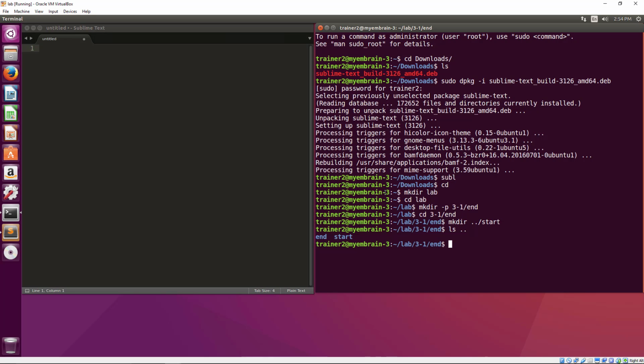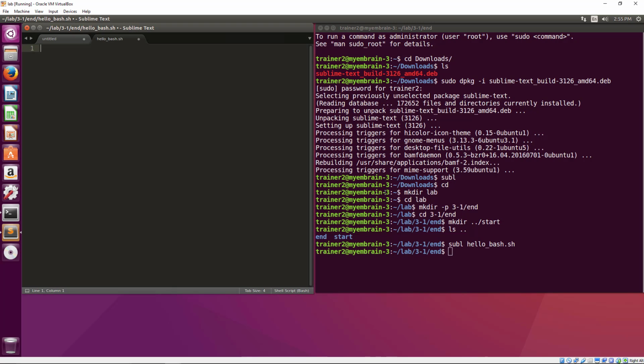Let's begin our first script. We will start subl, Sublime, and then we say hello bash.sh. The .sh is the extension for the shell. Most of the shell scripts have a .sh. Hit enter, and then now we are here in the hello bash file.